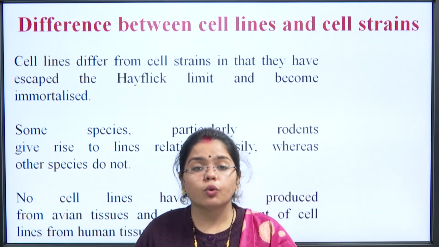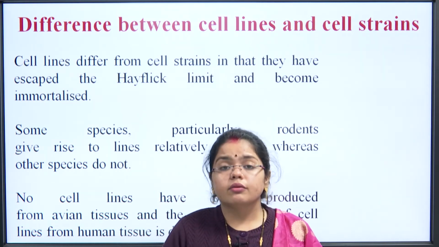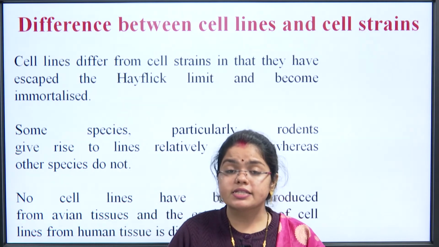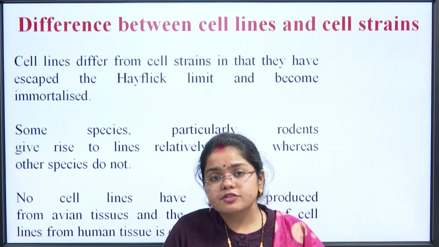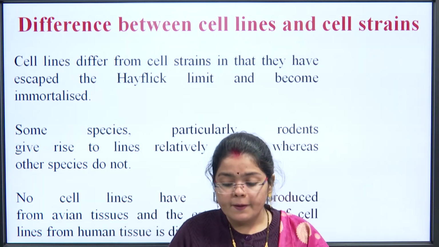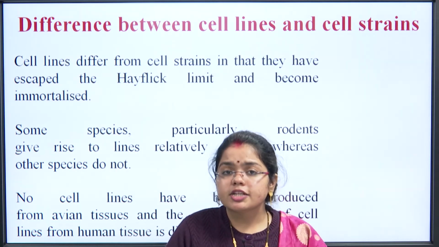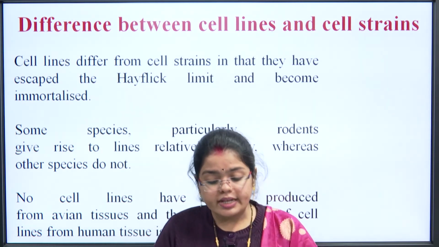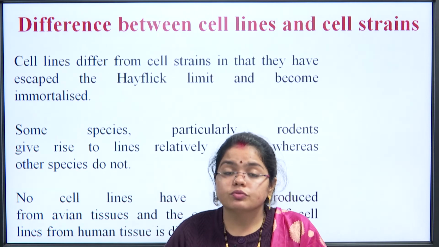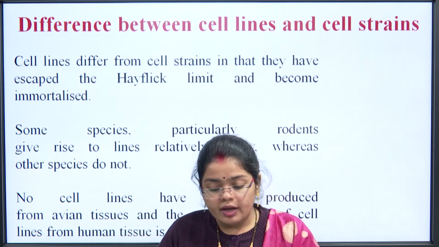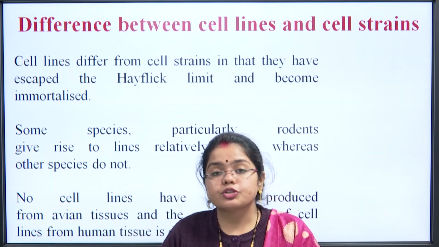If we talk about rodents, the development of cell lines from rodents is very simple and easy, because they have a smaller lifespan, so we can study the thorough effect and implications from there. Whereas if we talk about other species, it is very difficult for us to prepare cell lines. No cell lines have been produced from avian tissue. Till now we haven't prepared any kind of cell lines from avian tissue, and the establishment of cell lines from human tissue is difficult.